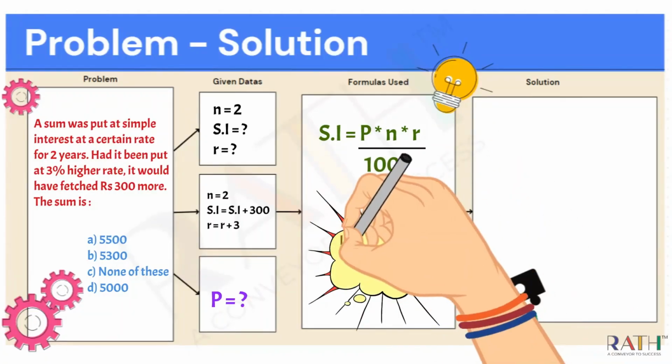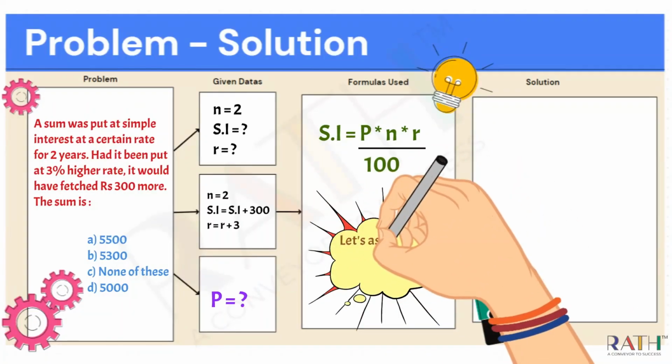Okay, so the formula that we are going to use for this is the basic formula, simple interest equal to PNR by 100, that is principal into number of years into rate of interest divided by 100. The only thing is you need to understand these two scenarios. And the main thing is, instead of assuming the values for simple interest and rate of interest as x and y, as I stated earlier, we can take a value for the principal from the given options.